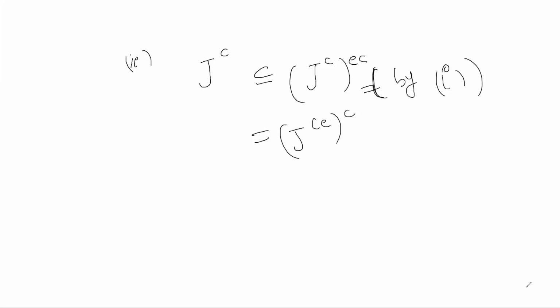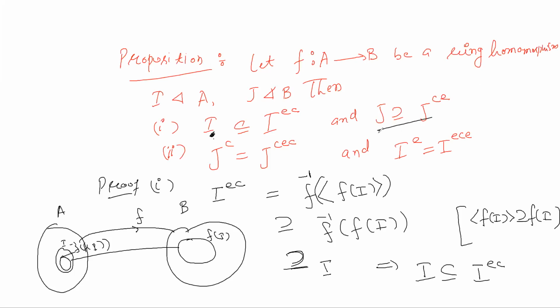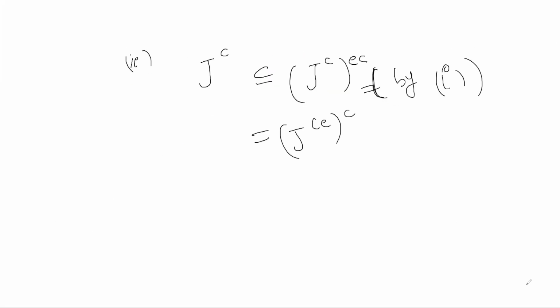But again, now J contraction extension: if you look at the second half of the first part, J contains J contraction extension, so therefore it is contained in J contraction. So J contraction extension contraction is contained in J contraction, and J contraction is contained in J contraction extension contraction. So you have inclusions from both sides.